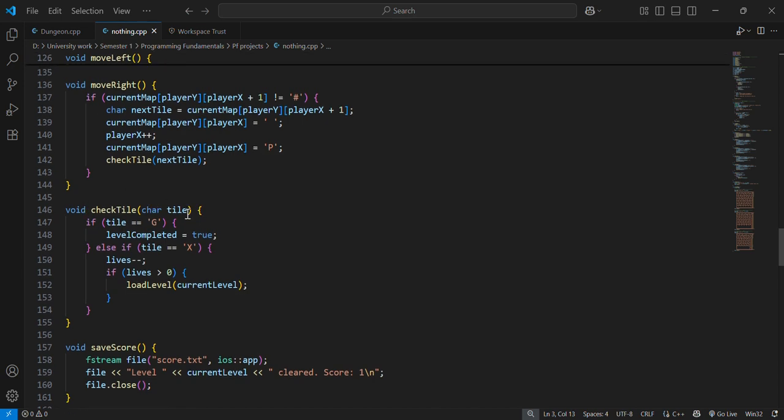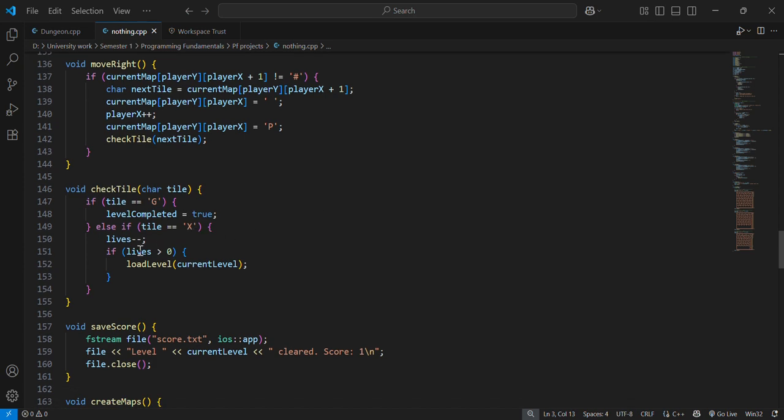It will check the tile, next tile. If tile equal to G, which is the goal, level completed would be equal to true. So it will move to the next stage, or if all the three stages have been moved on, it will just display the message you have won. And if it is X, then life will be reduced by 1. If life is greater than 0, it will load the level.